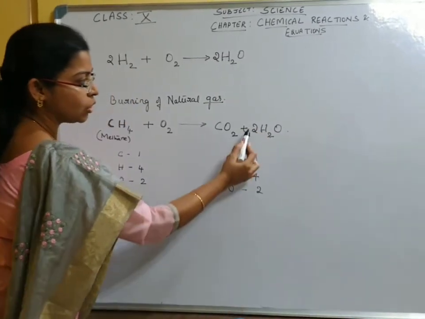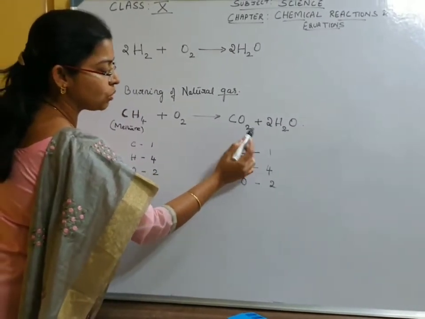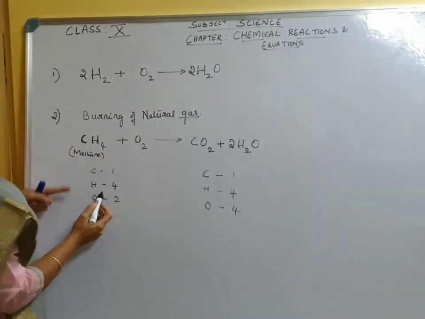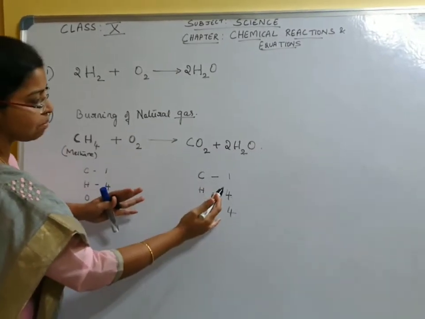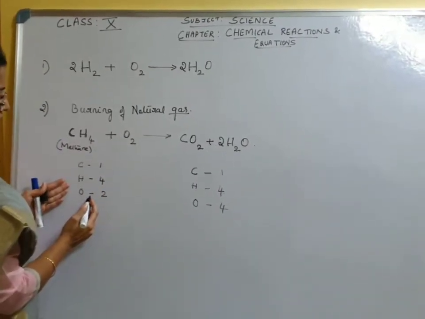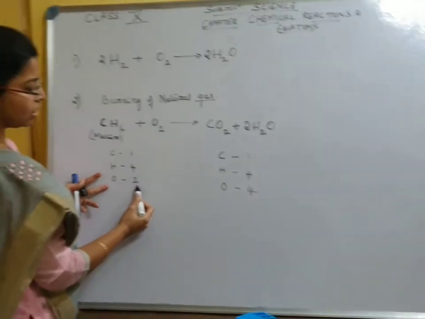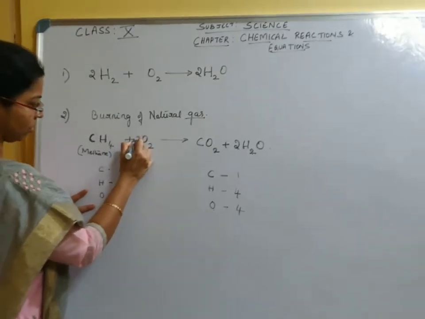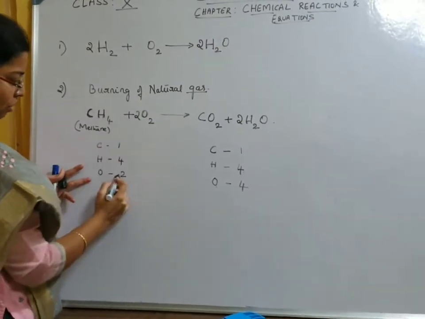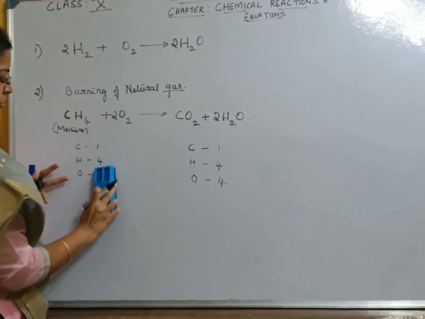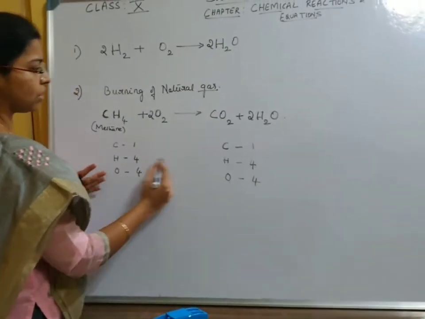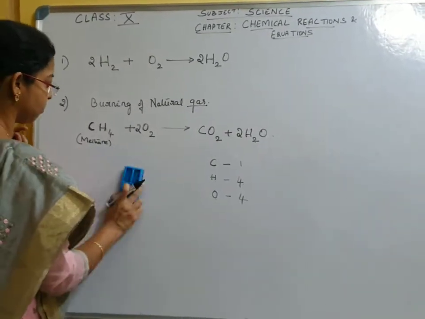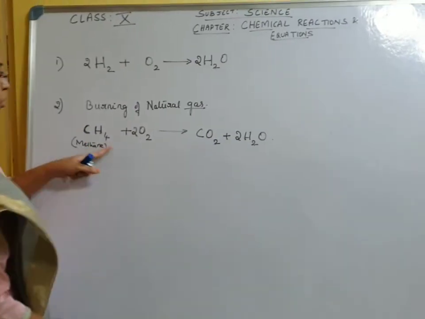Oxygen is 2, plus oxygen 2 here, so oxygen becomes 4 here. Since a change has happened here, we need to compare it with the reactant. Oxygen is 2 here and 4 there. We will add 2 to make it 4: 2 into 2 becomes 4. Now you can see that the atoms are balanced, and this will be our balanced equation.